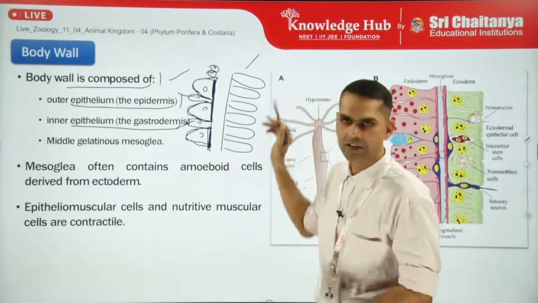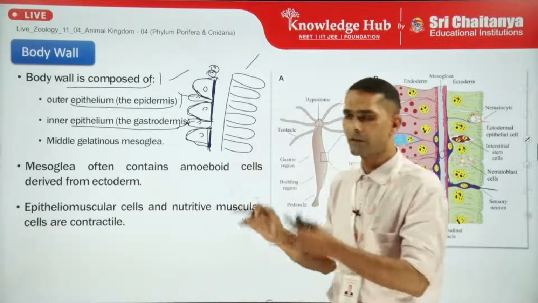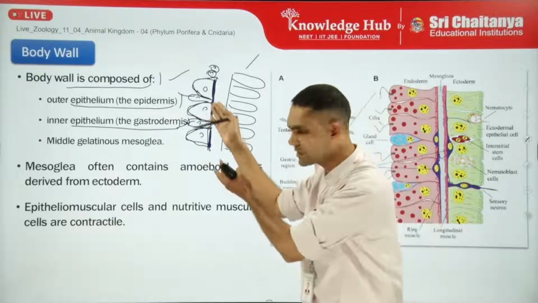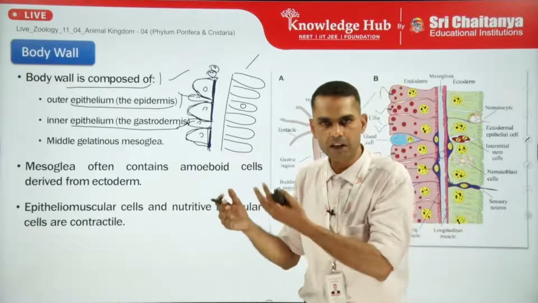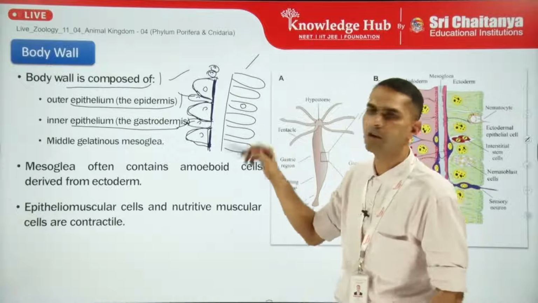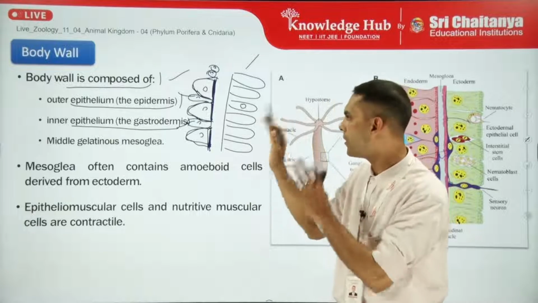The gastrodermis layer is also composed of many types of cells, out of which the most common are the nutritive muscular cells, similar to epitheliomuscular cells, and also some gland cells which secrete mucus or digestive enzymes. And apart from that, sensory cells or interstitial cells will also be present in the gastrodermis layer.